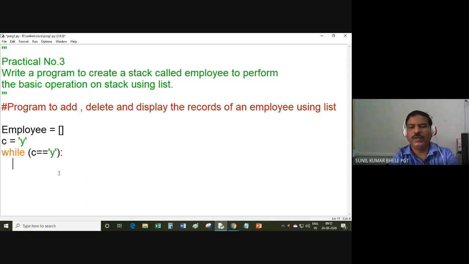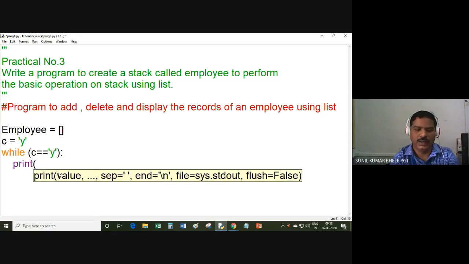Now I want to display one menu system. One menu will be displayed on the screen so that the user can choose the desired option. So I am printing using triple quotes. You know that you can display a multi-line string on the screen. So number one is push, suppose.